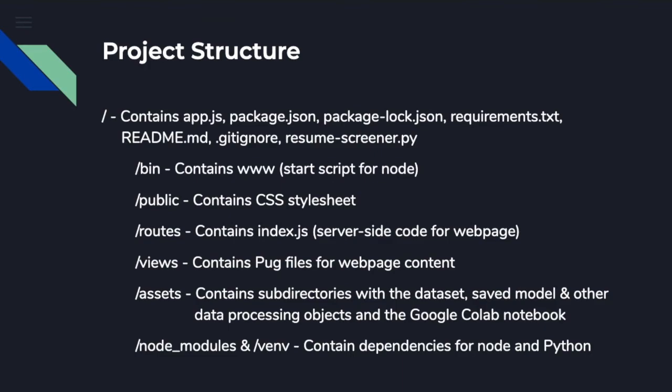And then we have the assets subdirectory, which contains subdirectories with our dataset, model, and other data processing objects from our Google Colab notebook, which have been saved using the Keras library for the model and the Pickle library for other data processing objects such as tokenizers and dictionaries. And then we have two other directories for Node modules and virtual environment, which contain the dependencies needed to run Node and Python for this project.